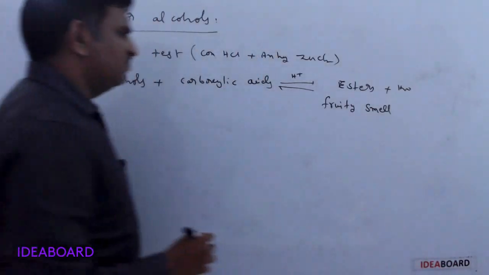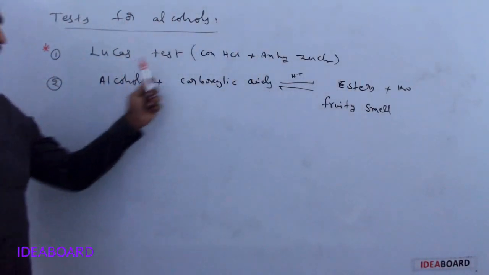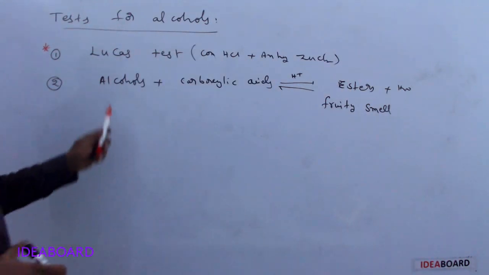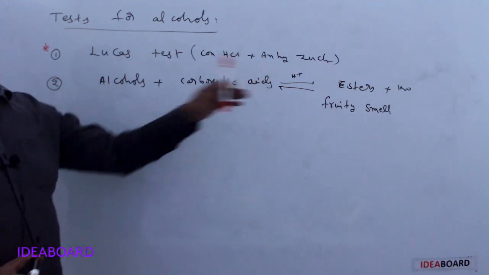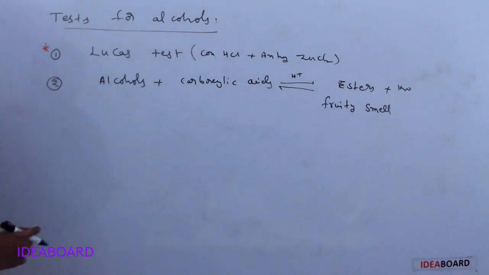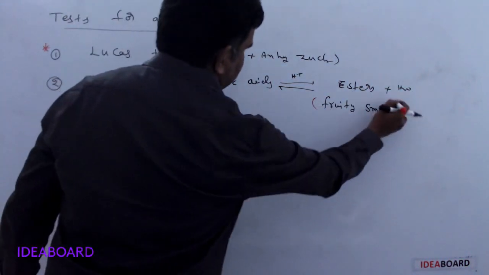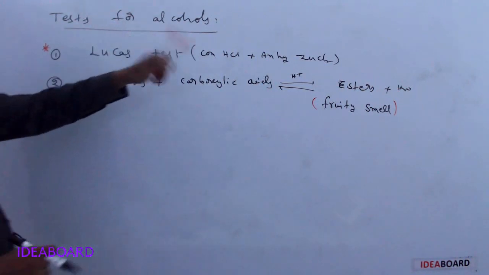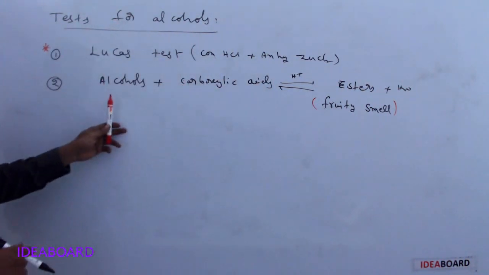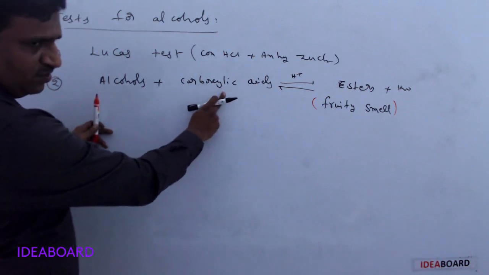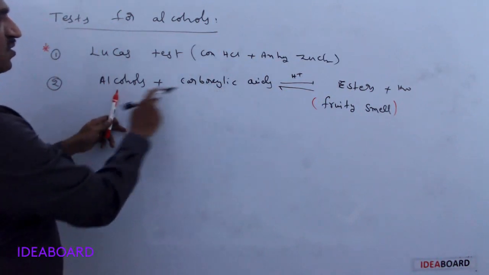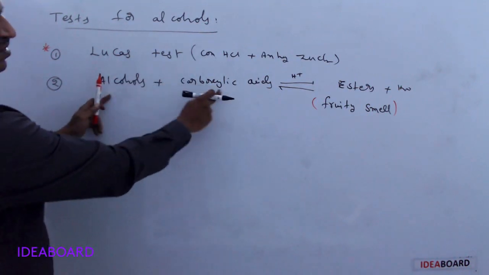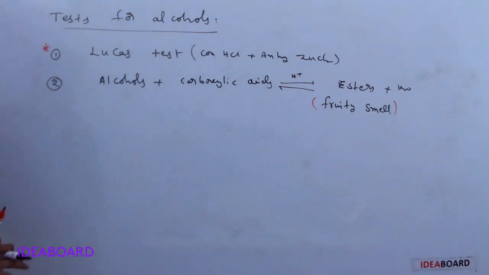So this is a confirmation test for alcohol or for a carboxylic acid. The fruity smell confirms the ester formation. If you took a known carboxylic acid, then the other compound is an alcohol. Or if a known alcohol is taken, the other compound is a carboxylic acid.